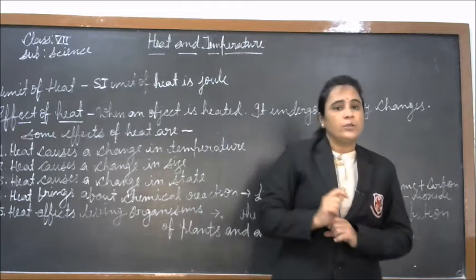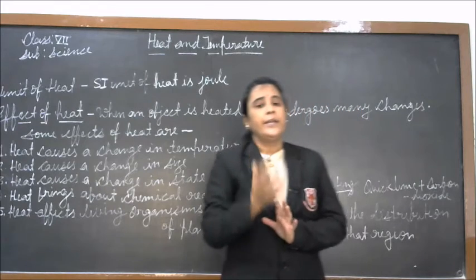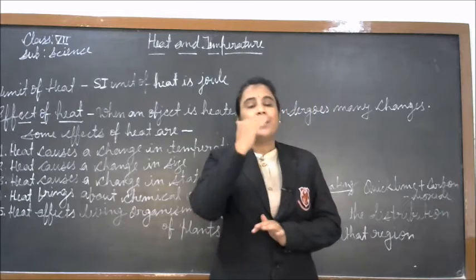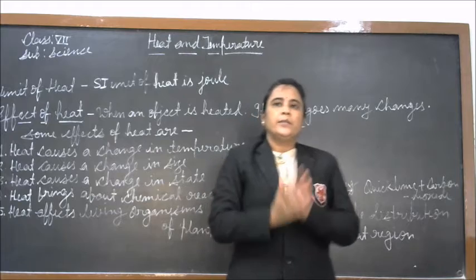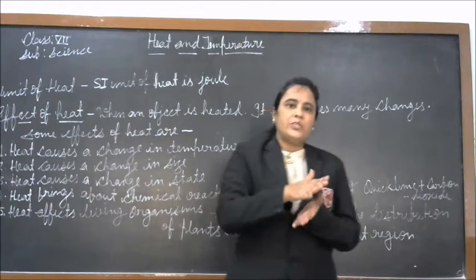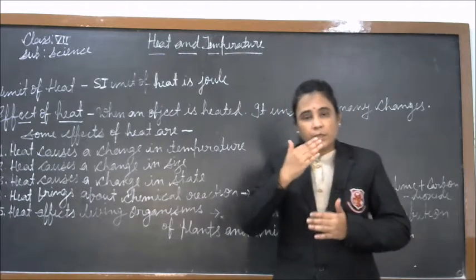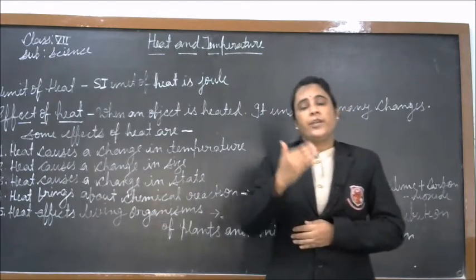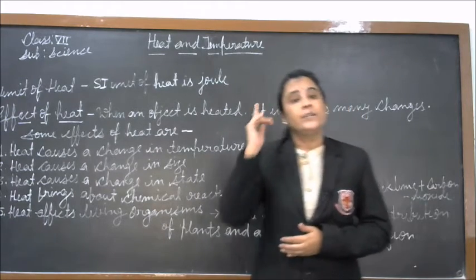Heat causes a change in state. When a solid material is heated, the temperature rises. At a stage, the temperature becomes constant, and the solid starts melting. This temperature is known as the melting point of that solid.